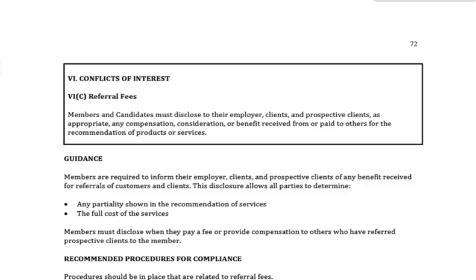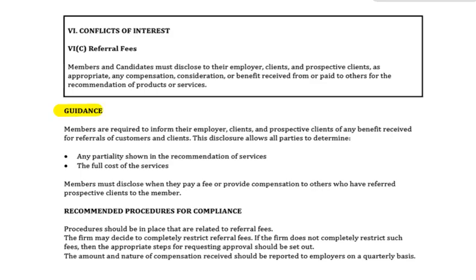The very last one in terms of Standard 6, conflicts of interest, is referral fees. What are referral fees? Members and candidates must disclose to their employer, clients, and prospective clients as appropriate any compensation, consideration, or benefit received or paid to others for the recommendation of products or services.